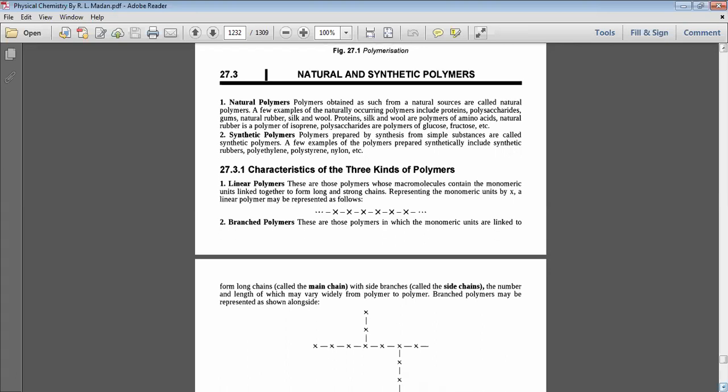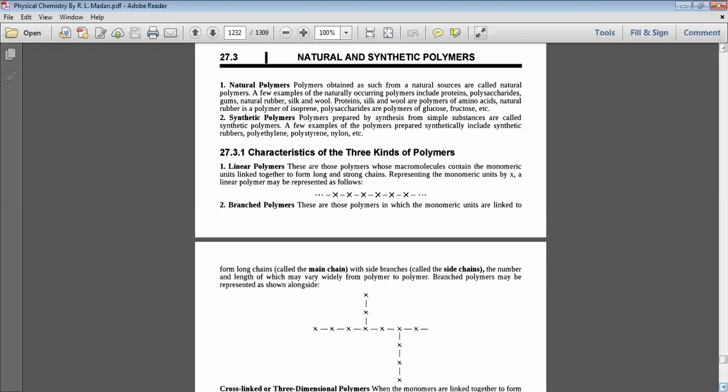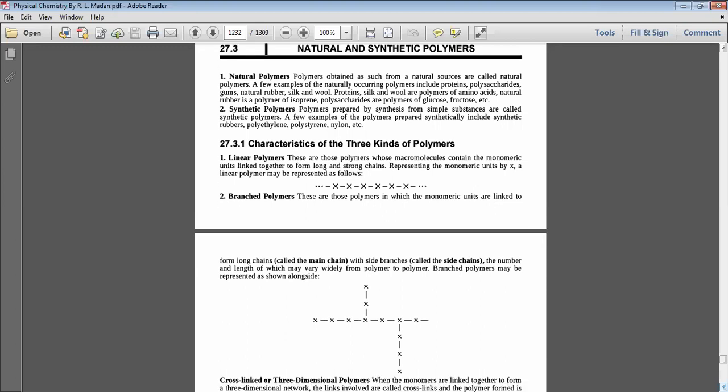A few examples include synthetic rubber, polythene, polystyrene, nylon, etc.